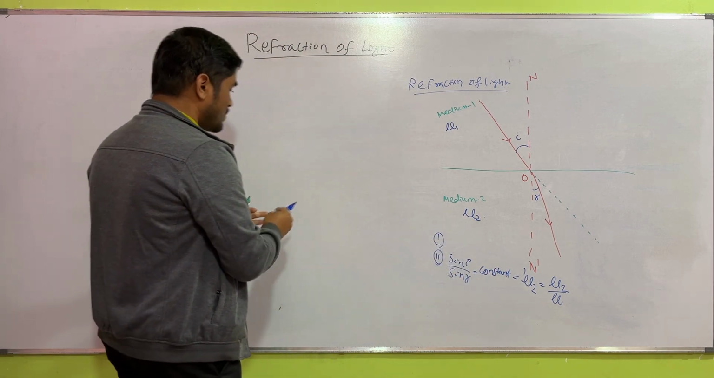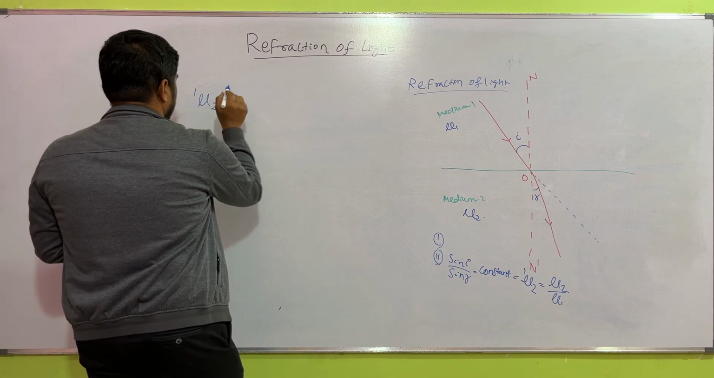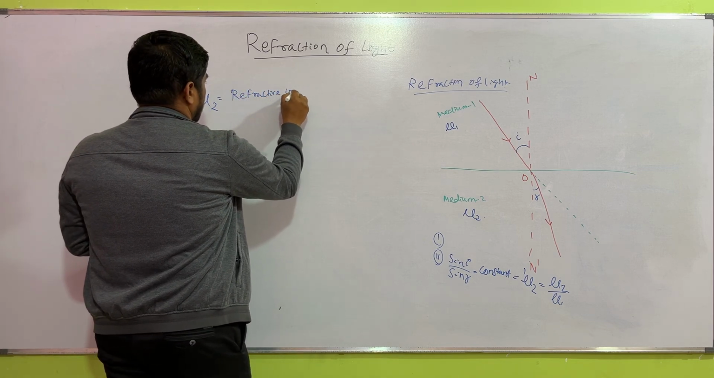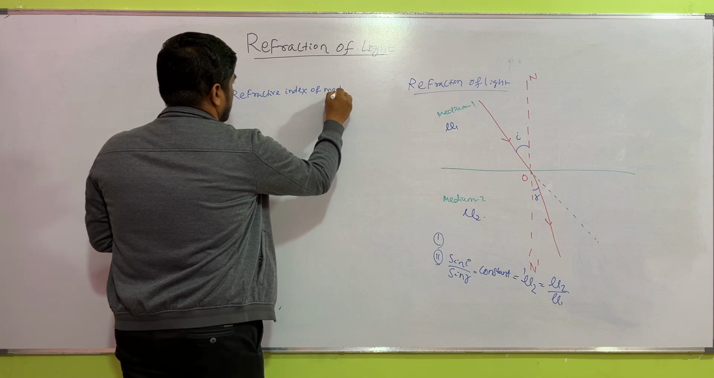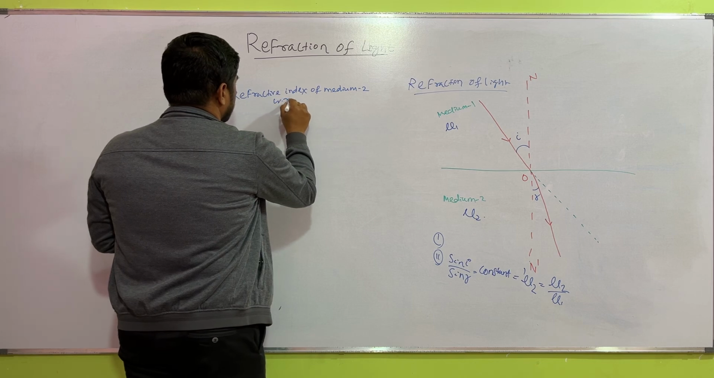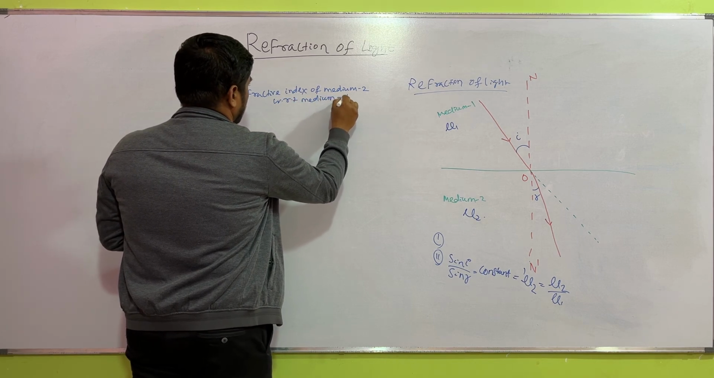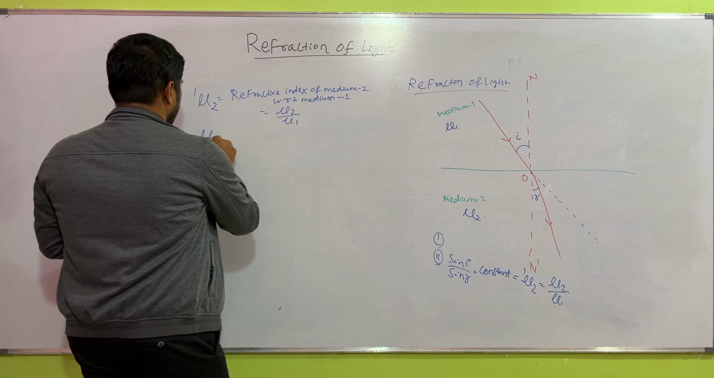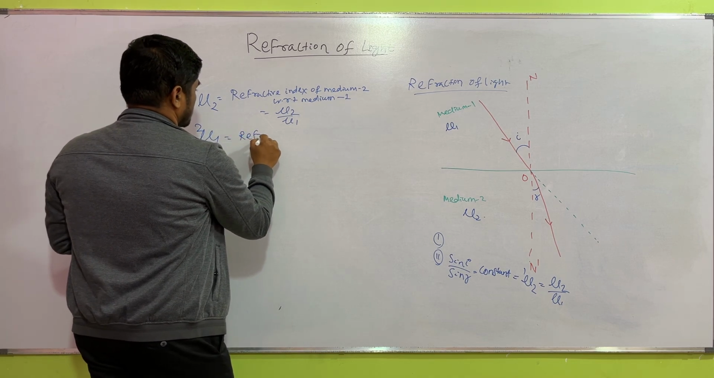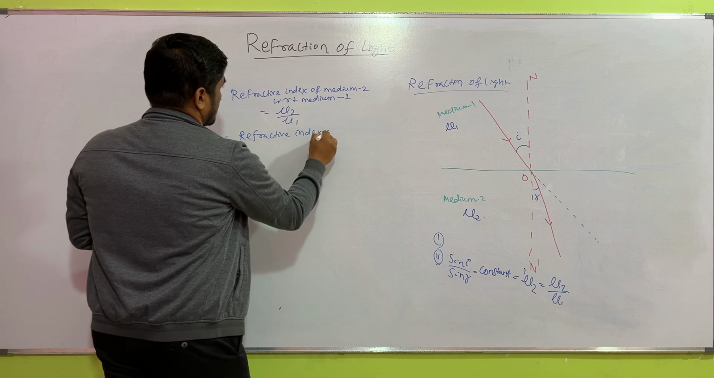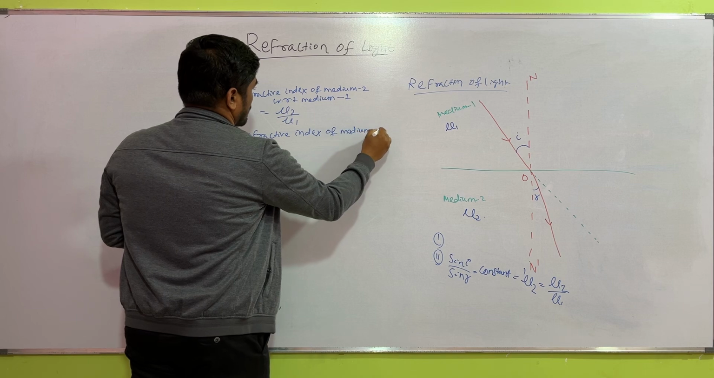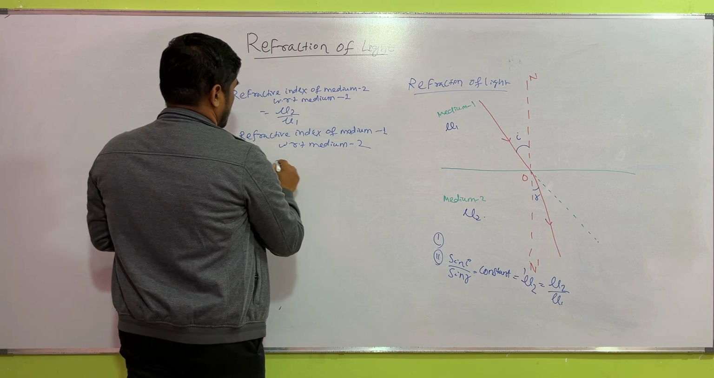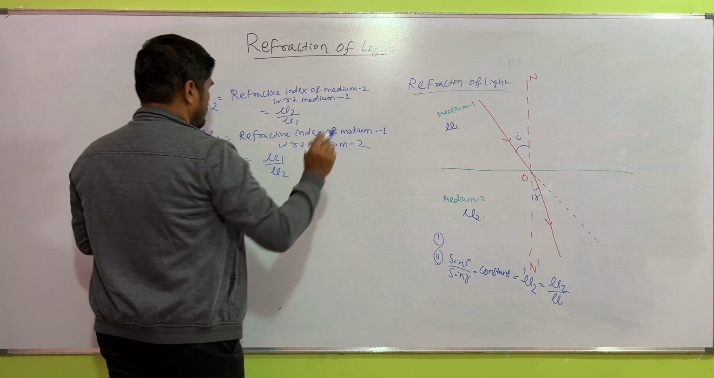So first you have to remember mu21. Mu21 is the refractive index of medium 2 with respect to medium 1, that is mu2 divided by mu1, and mu12 is the refractive index of medium 1 with respect to medium 2, that is equal to mu1 divided by mu2.